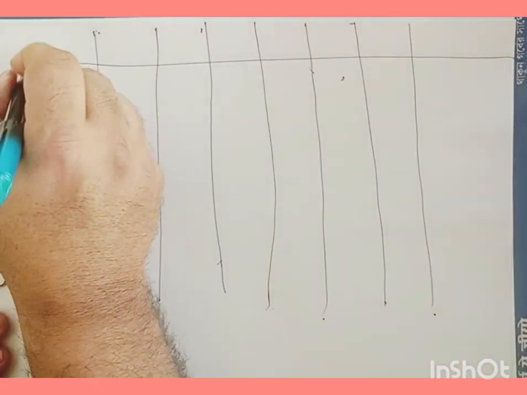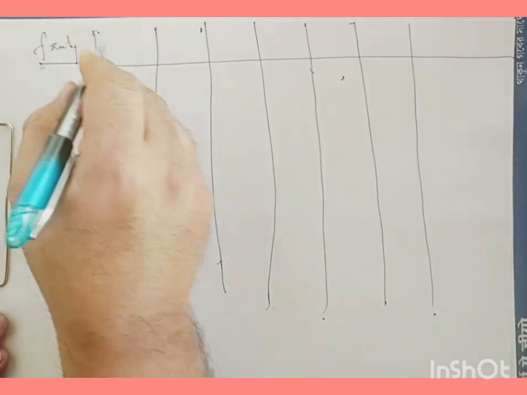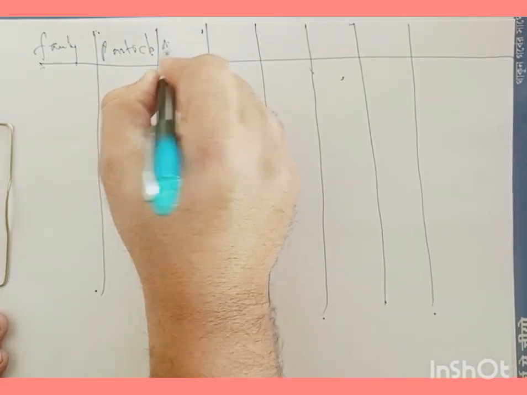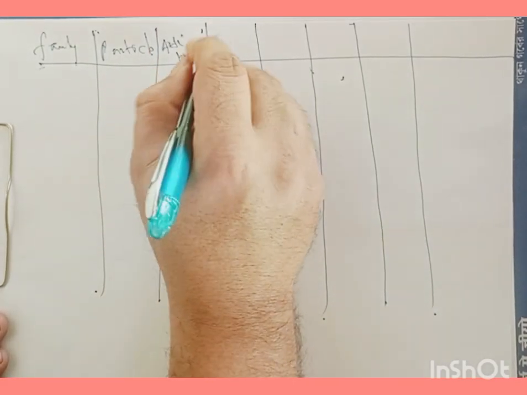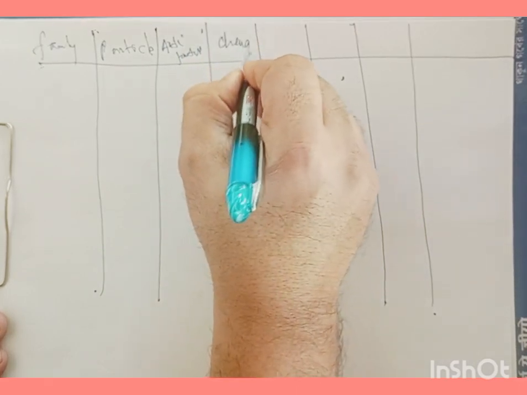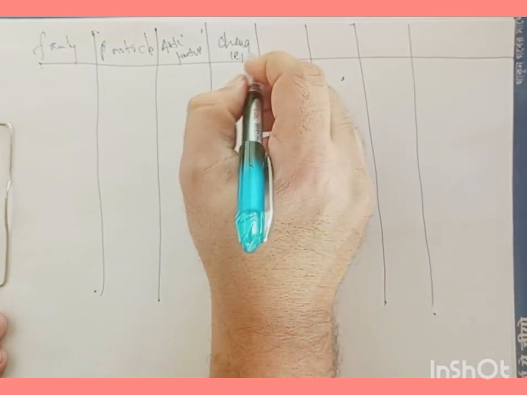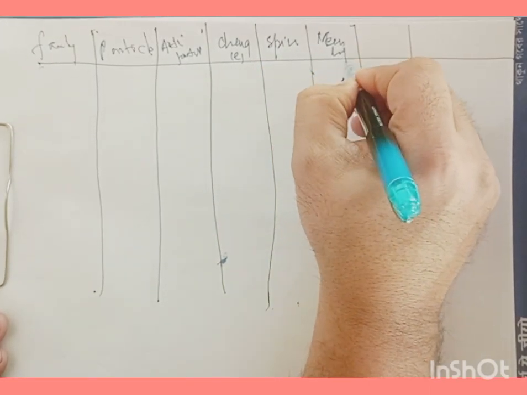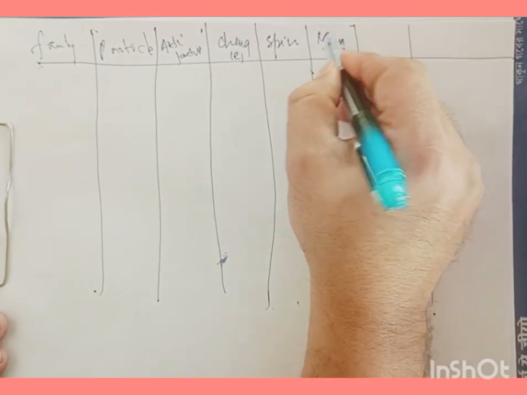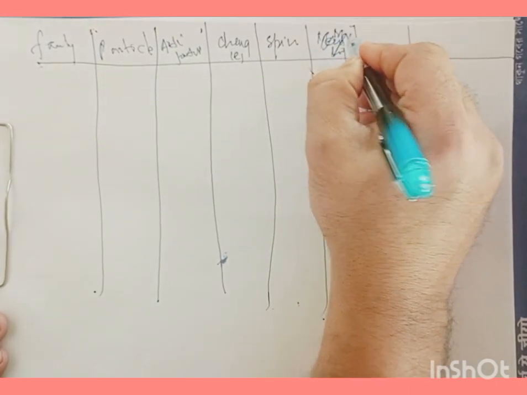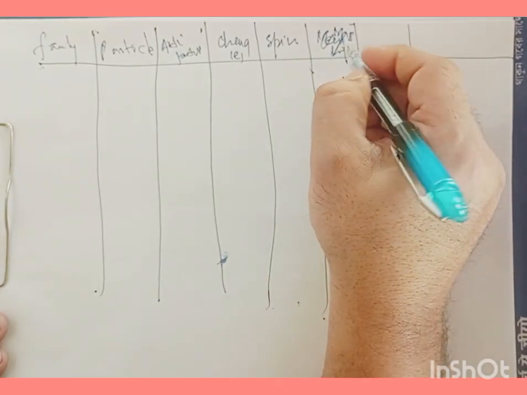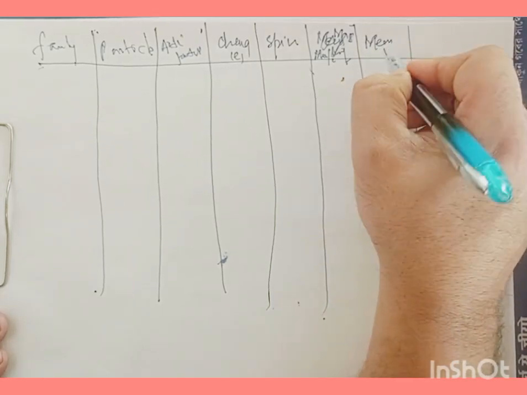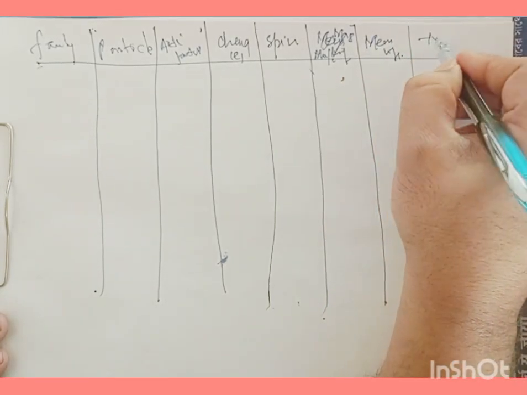I'll take a family here, and then I have a particle, and this particle has an antiparticle, and it has charge in terms of e. Then spin, and this will go with mass in terms of mega electron volt per c square, and then mean life, and finally some typical decay associated.